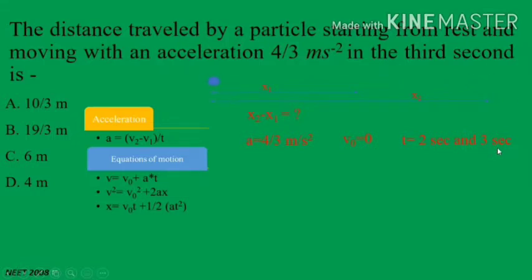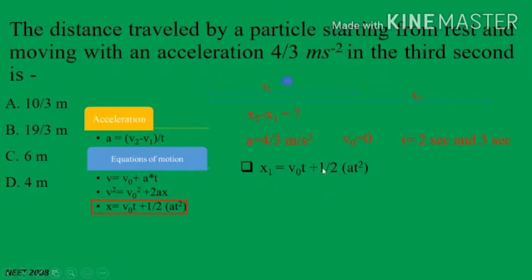Using this, we can individually find out x1 and x2, and then we will subtract these two values to get the distance travelled in only the third second. To find the distance, x equals v0t plus half of at square. Here we will use time t equal to 2 seconds to find out the x1 distance and time t equal to 3 seconds to find out the total x2 distance.